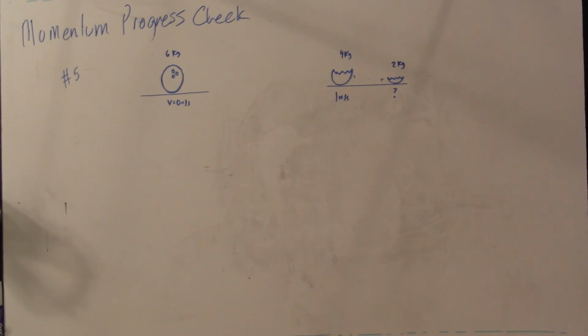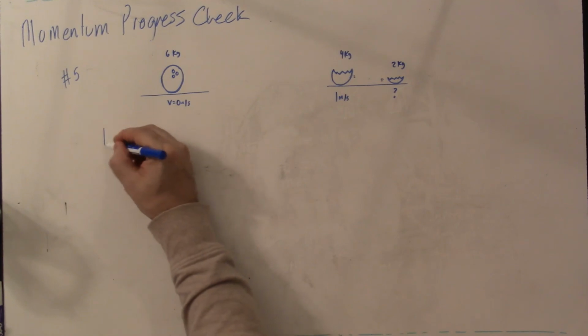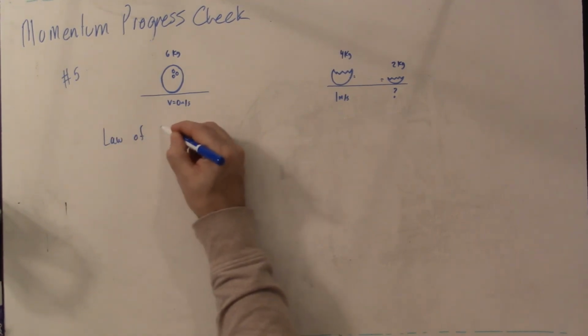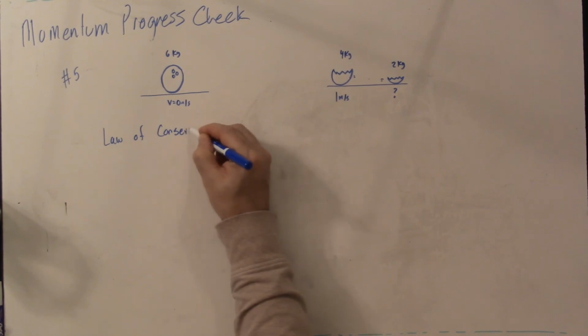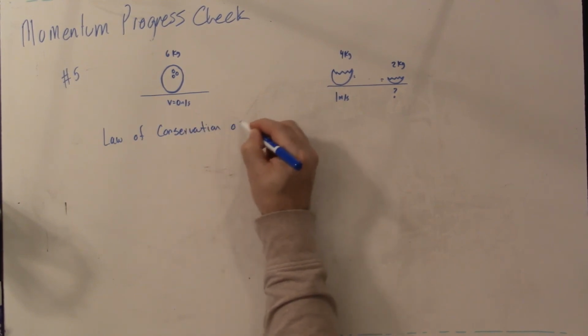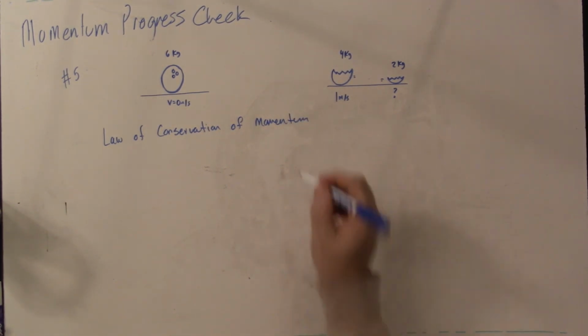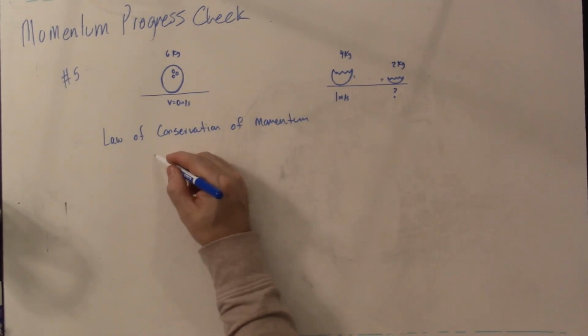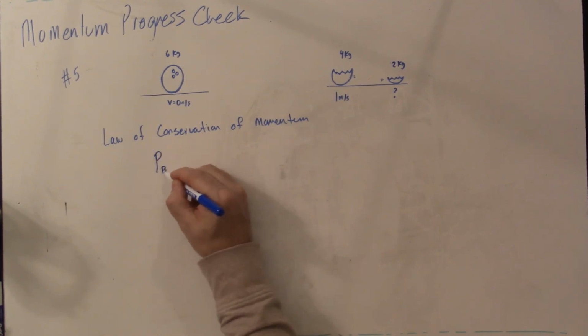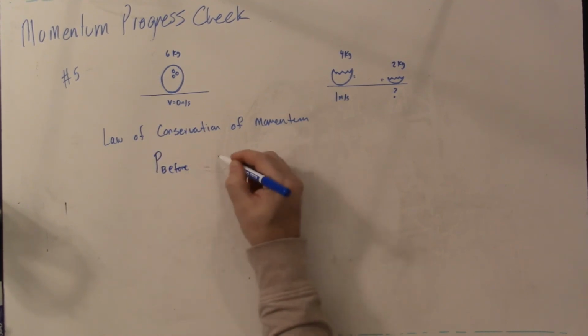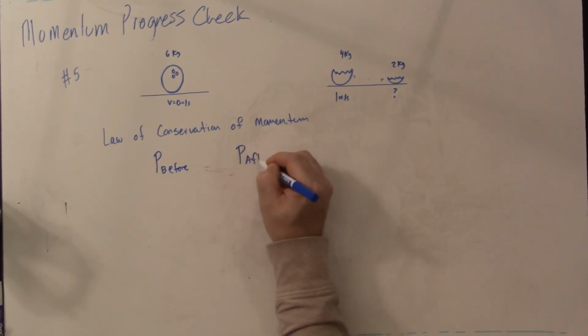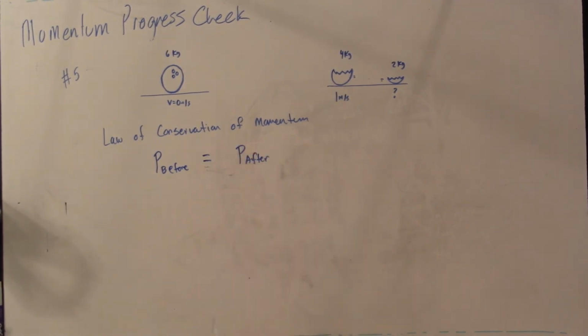We can answer number 5 and then we'll go back. The first question says, how does the total momentum of the bowling ball system before compare with the momentum of the bowling ball system after? Well, this is called the law of conservation of momentum. I talked about this a lot. We talked about this as a group, is that the momentum, we use P for momentum, before an event and the momentum after the event always have to be equal.